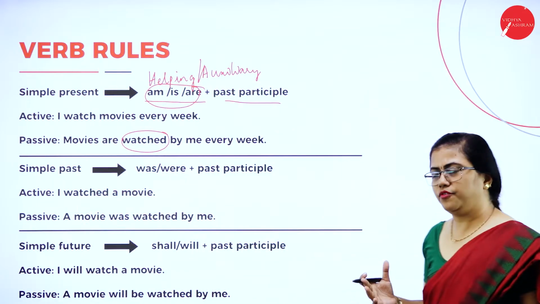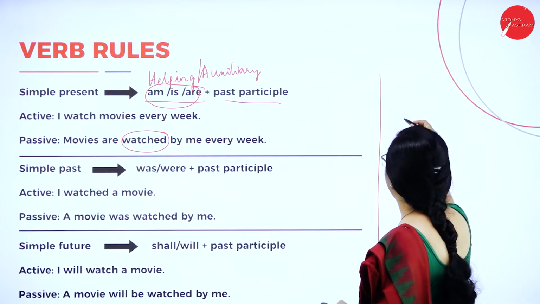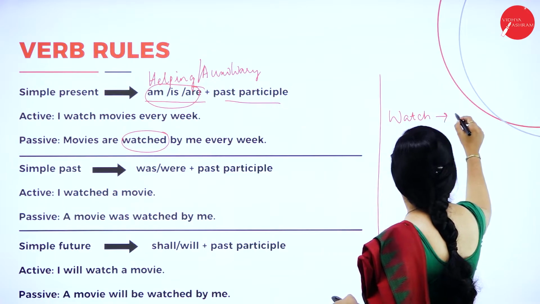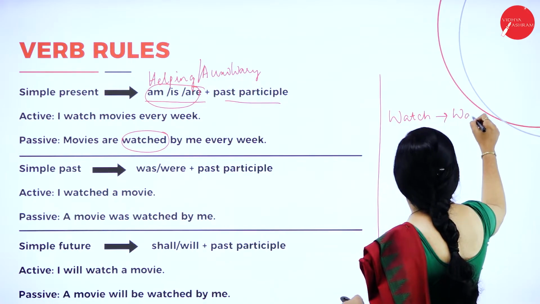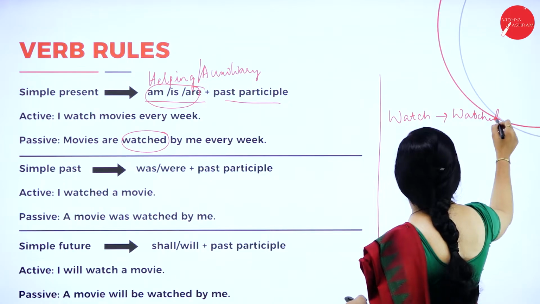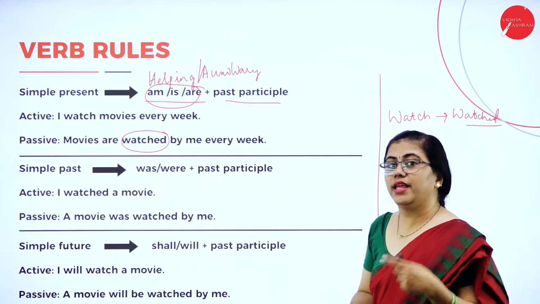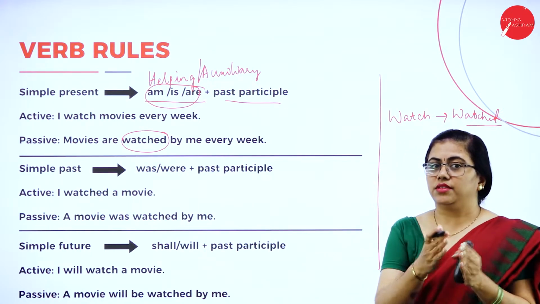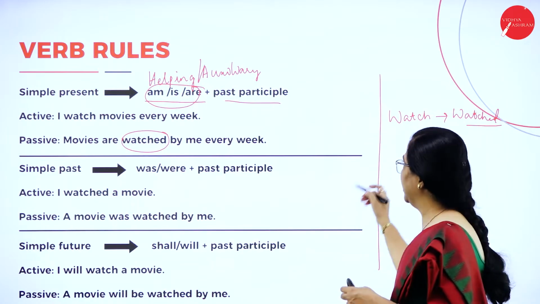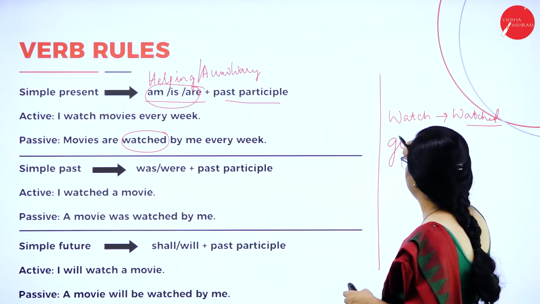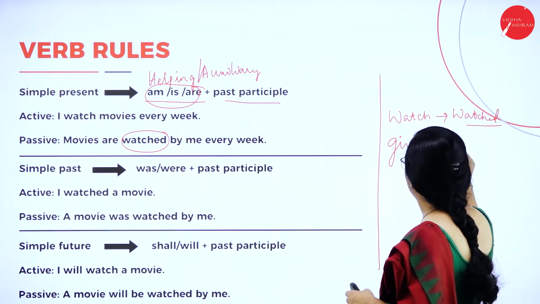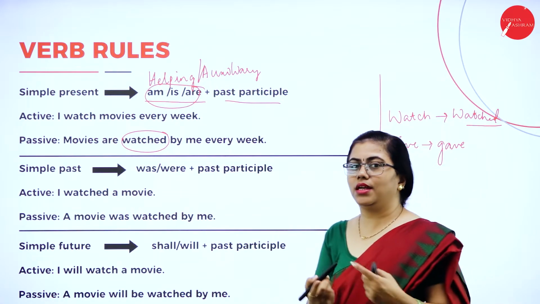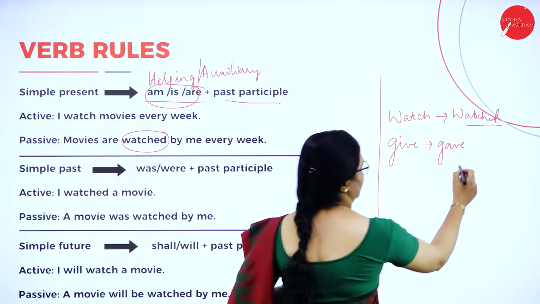There are a few verbs wherein you just add ed and make it past tense, like watch. You add ed and it becomes past tense. Watched is the past tense. There are a few words which have 3 verb forms, like give, past tense is gave, and you have another form of verb also, that is given.